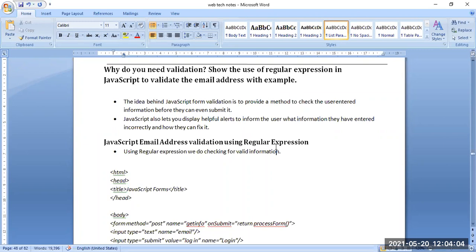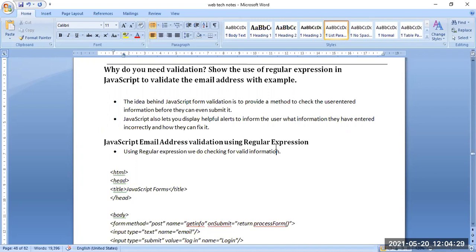Nowadays, whenever we are going to submit a form, an exam form or any registration form, a pop-up is displayed showing the details entered by the user, asking for a confirmation that all the things are true. If it is okay, then you can proceed.